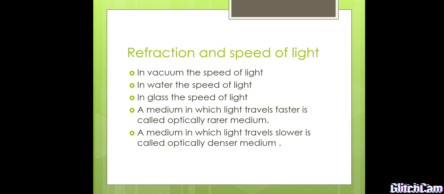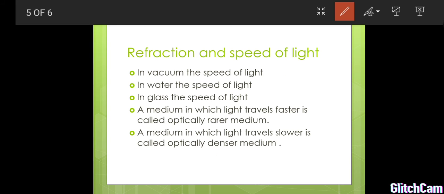Next we go for refraction and speed of light. In vacuum, the speed of light is equal to 3 into 10 to the power 8 meter per second. In water, the speed of light is 2.25 into 10 to the power 8 meter per second. In glass, the speed is 2 into 10 to the power 8 meter per second.